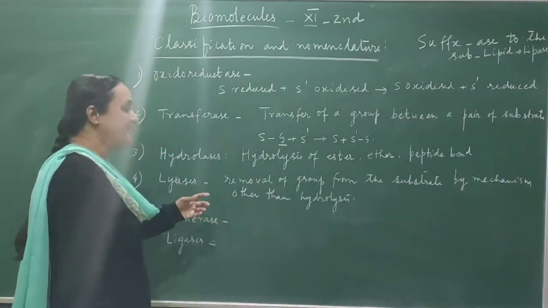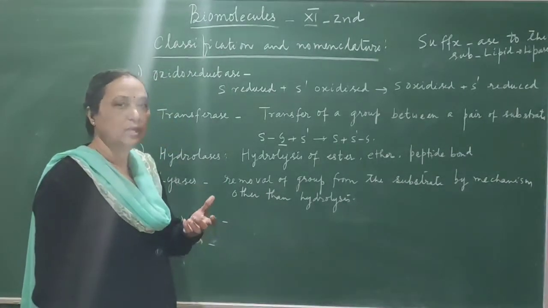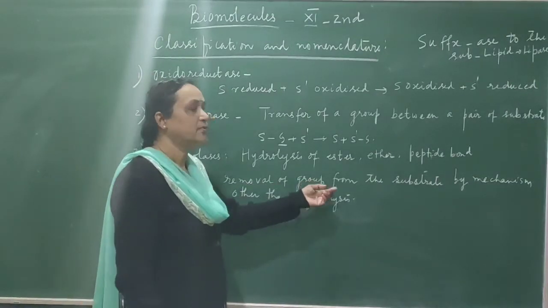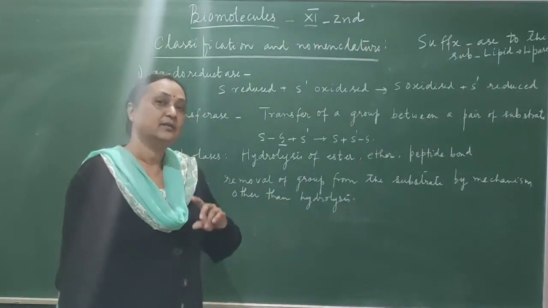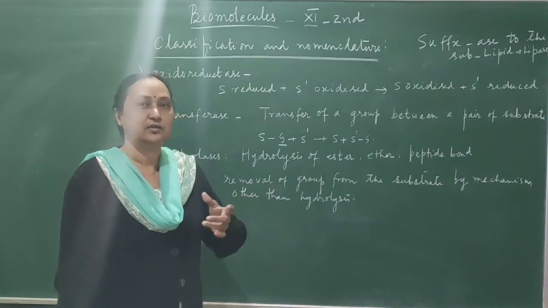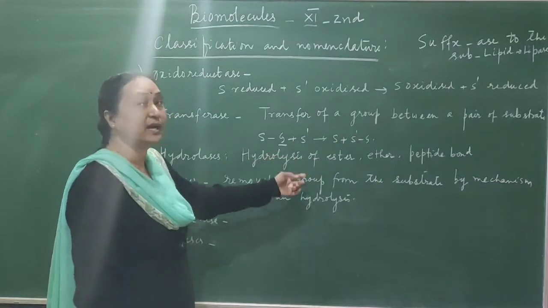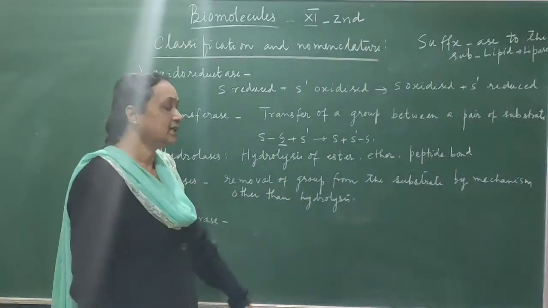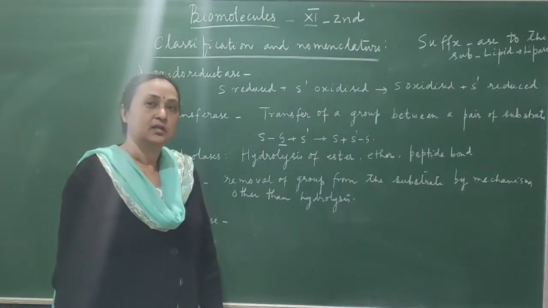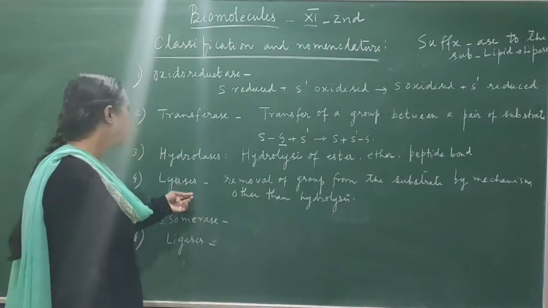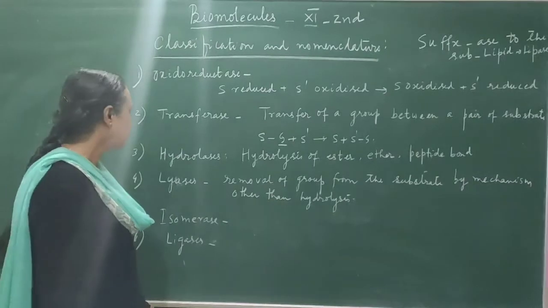Then lysis means breakdown. So lyases are the enzymes which remove a group from the substrate by a mechanism other than hydrolysis. Now here you see the release of the group by hydrolysis, but here the hydrolysis process is not taking place. By any other mechanism there is release of the group. So these kinds of enzymes are called lyases.